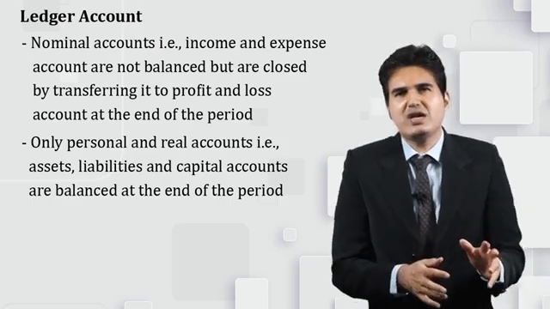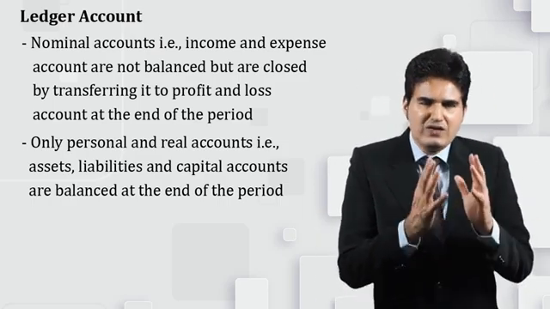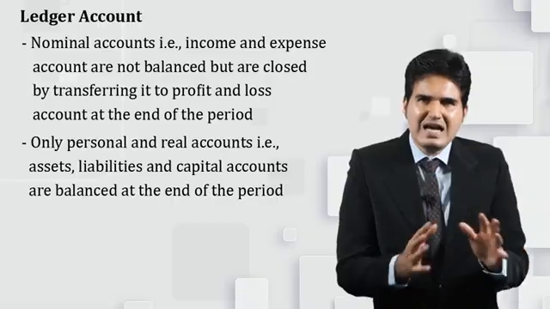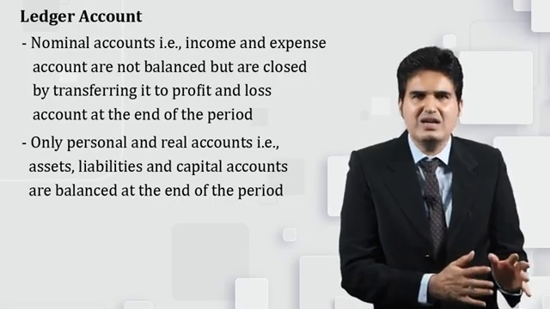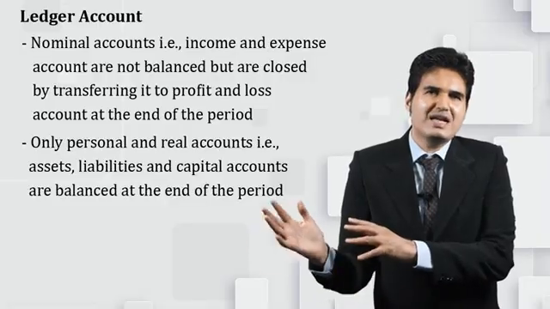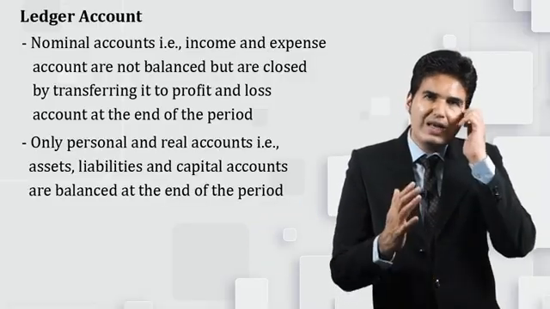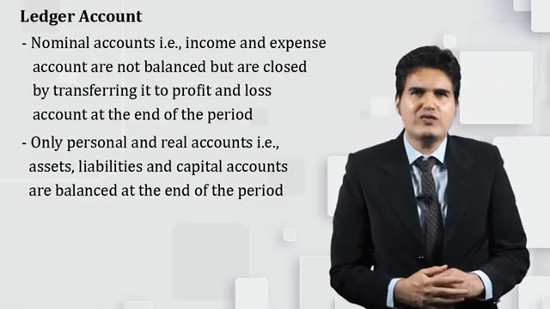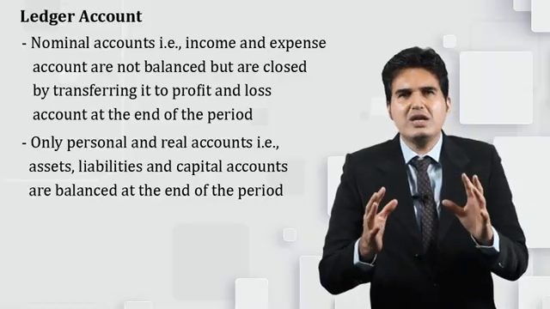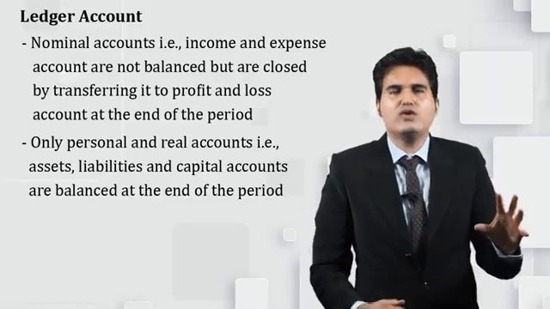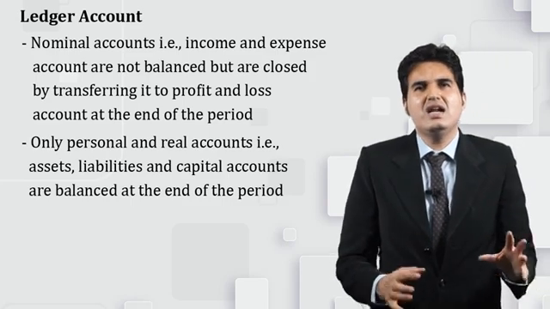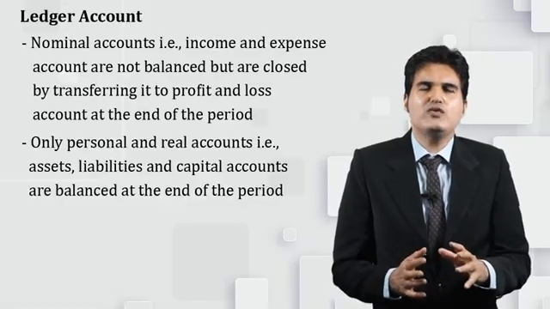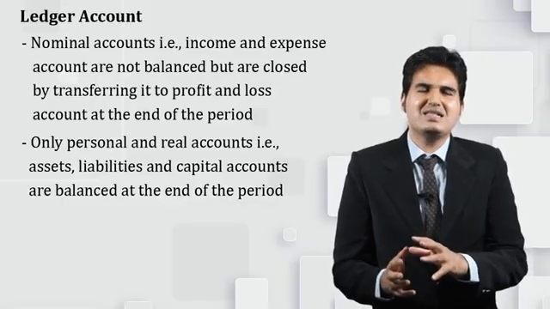But if I compare this furniture with the expense of electricity, if the expense of electricity relates to this particular year, then the entire benefit is exhausted in this year, and the benefit cannot be carried forward to the next accounting year. Therefore all expenses and incomes get exhausted in this year and are not to be carried forward for the next accounting year. So just keep this in mind: if we are preparing and closing any nominal account, transfer the balance to profit and loss account, and if we are preparing any real or personal account, transfer the balance as balance carried down.